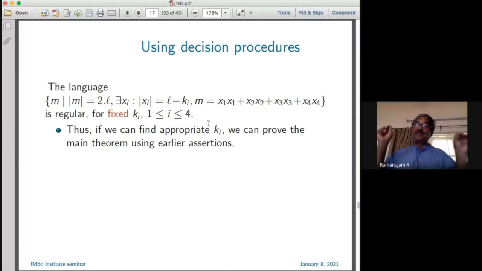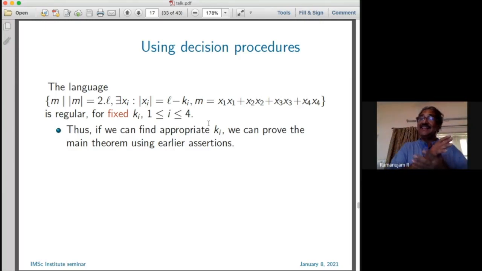Now this language is regular for fixed k. The moment you fix the differences in length k1, k2, k3, k4, then the set of strings of this kind is indeed regular.